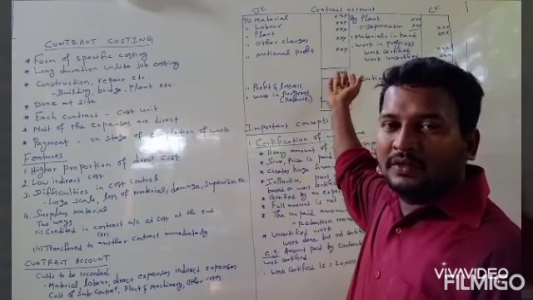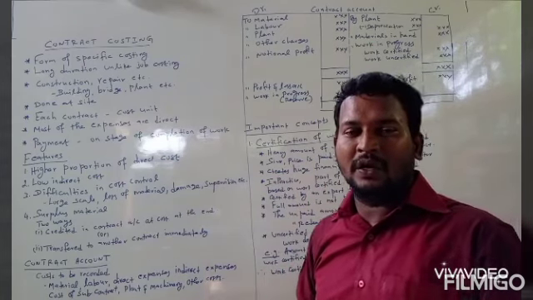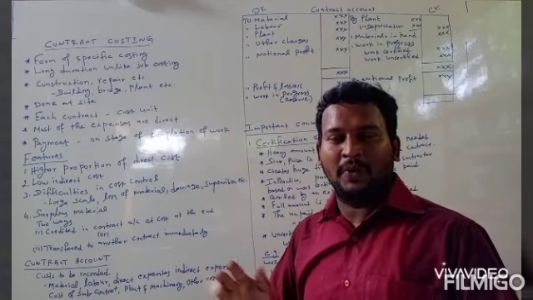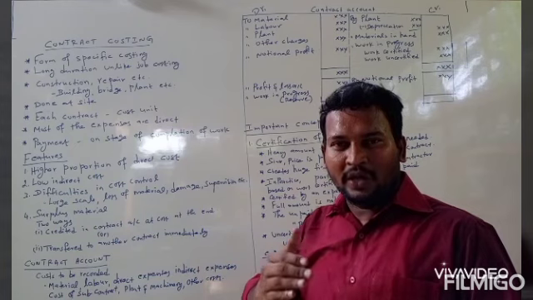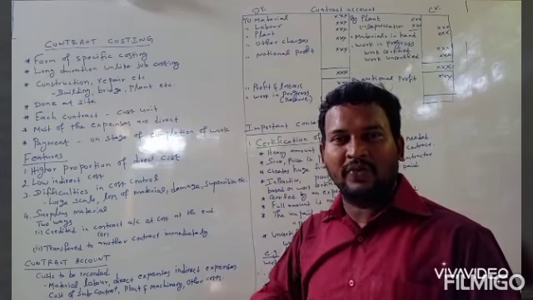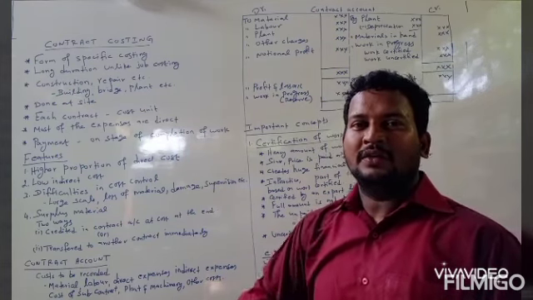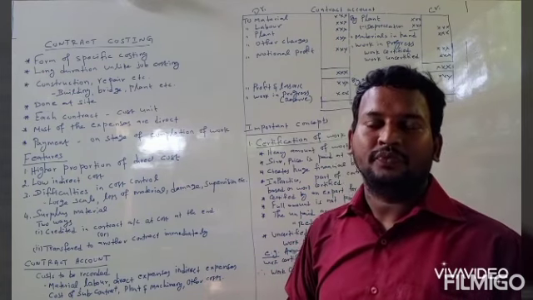Then the work in progress means the contract is not completed, some works are pending, but the accounting period is completed, so we must close the contract account. The work is going on, so this is called work in progress. It includes work certified and also work uncertified. We will discuss in detail what work certified and work uncertified are later.